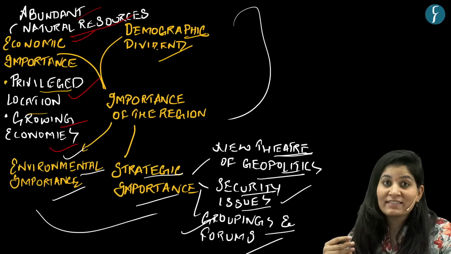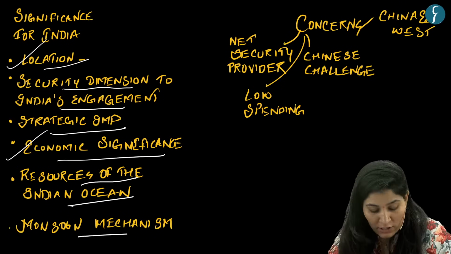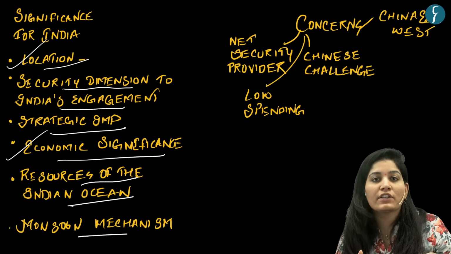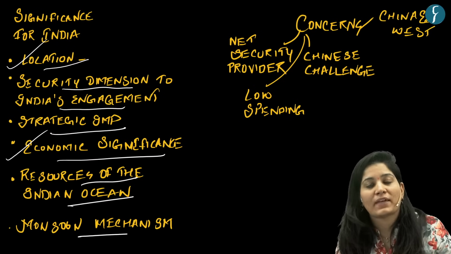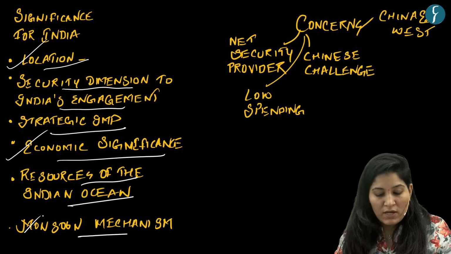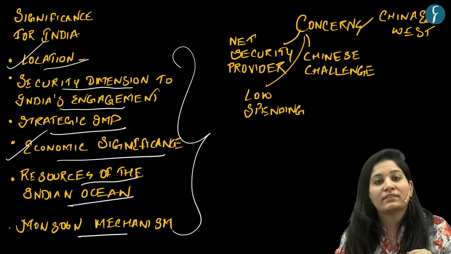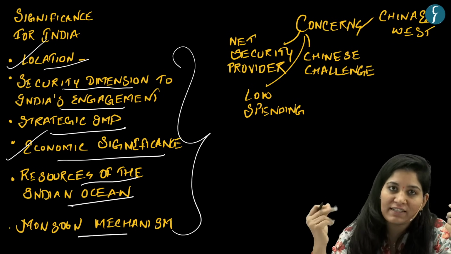And it is a dire need for India to maintain the ecological balance of this region, that is the Indian Ocean, to have the Indian monsoon in its favor. Okay, so that is the monsoon mechanism. So all these points reflect the significance of the Indian Ocean region for India.